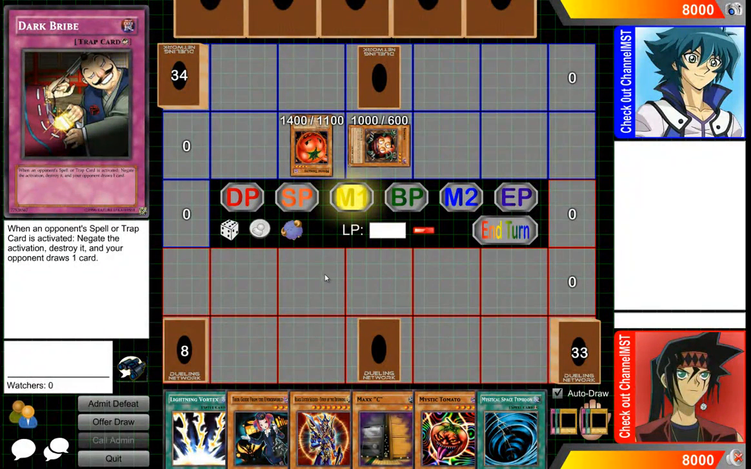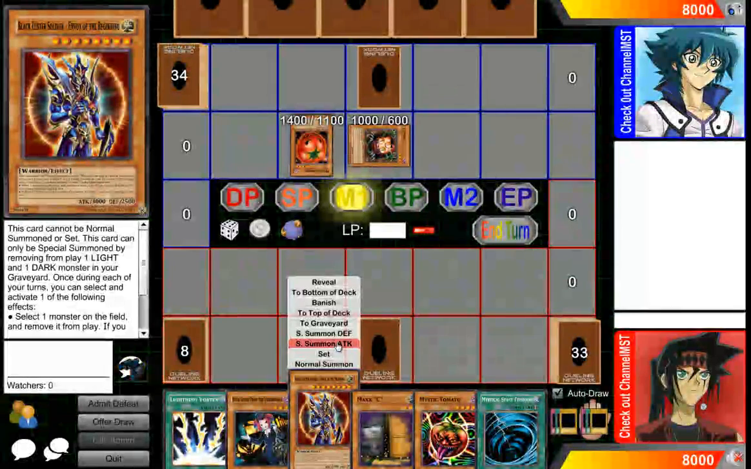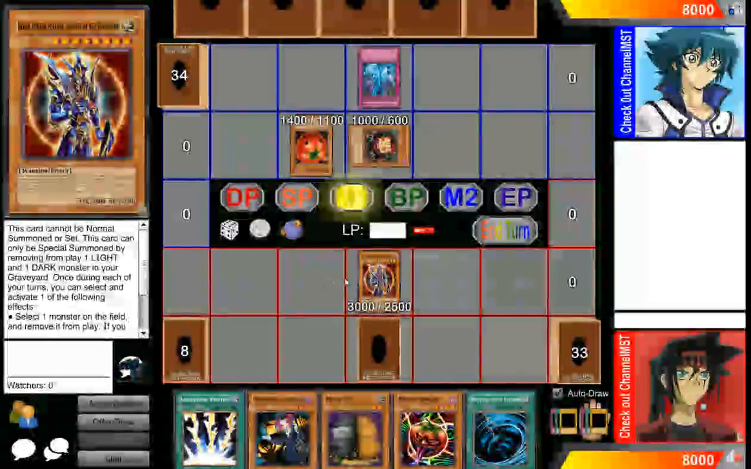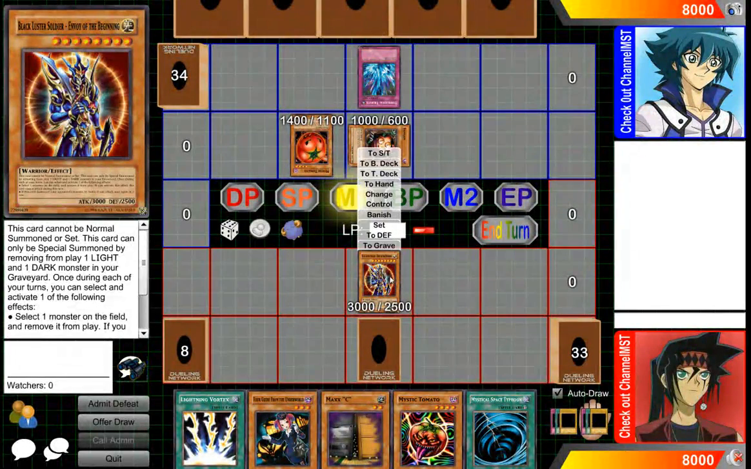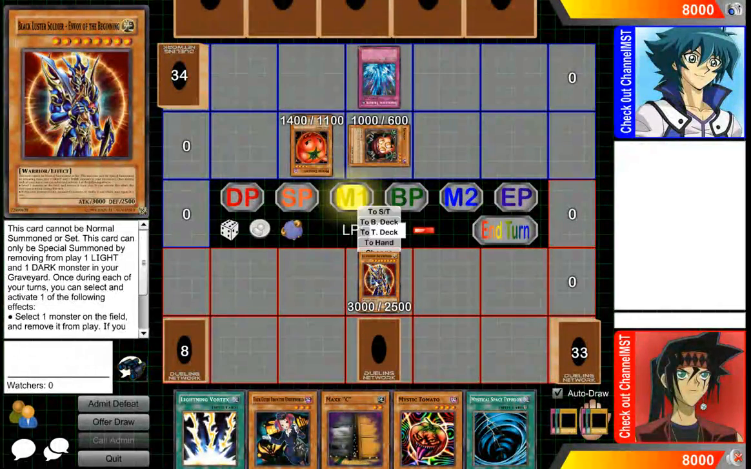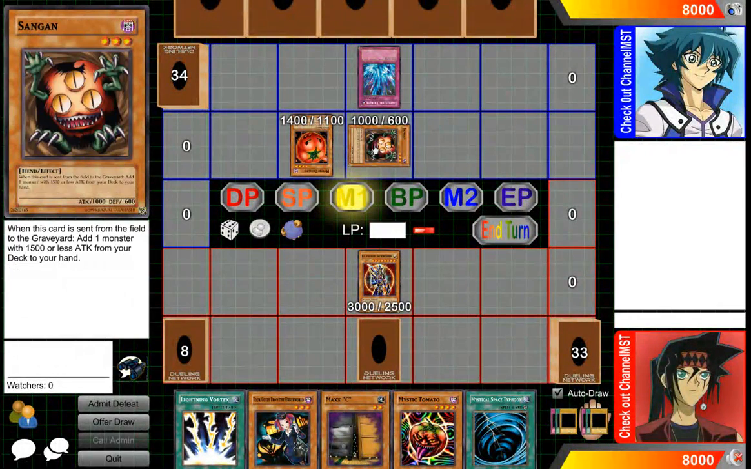Okay, moving on. So for example, if I summon my Blacklisted Soldier and my opponent activates Torrential Tribute, I cannot activate Blacklisted Soldier's effect in response to that because he's only a spell speed 1, so I can't chain his effect and remove their Sengen from play.